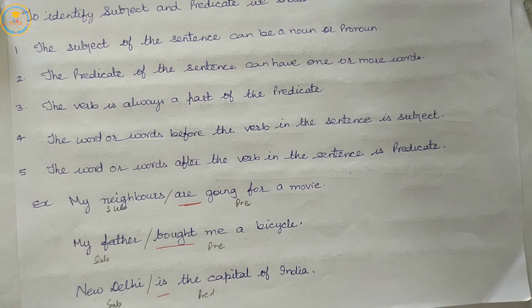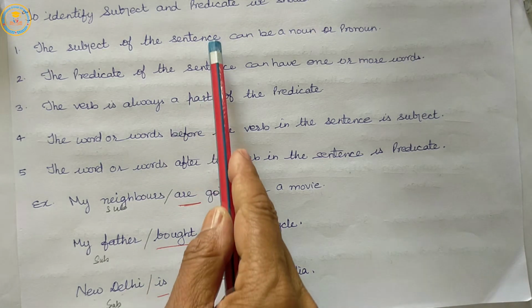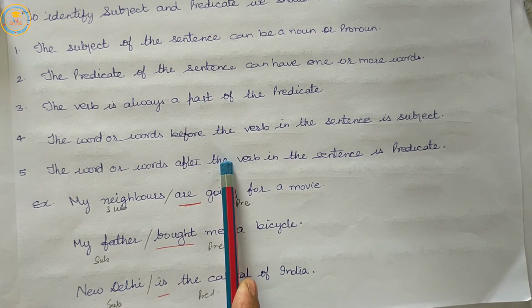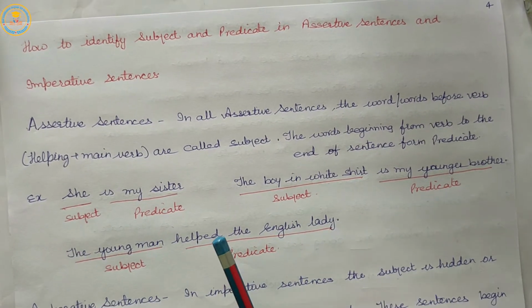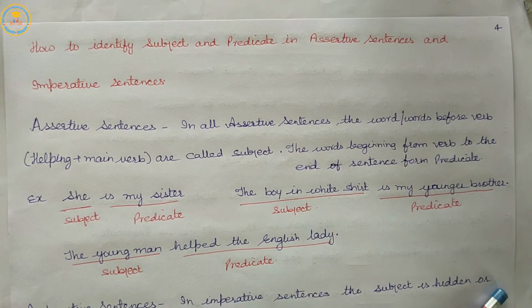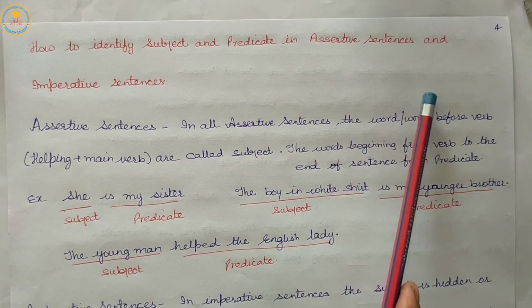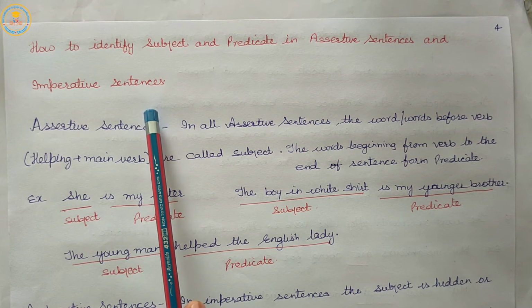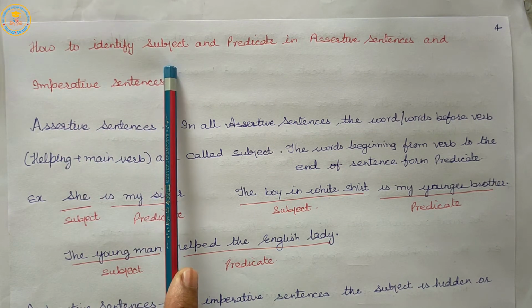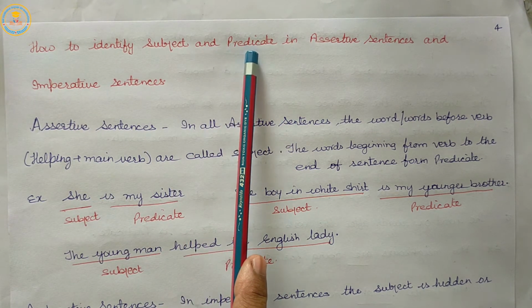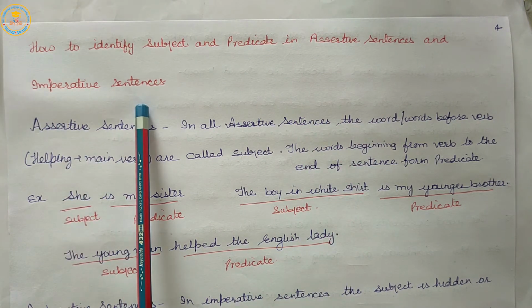So, to know about the subject and predicate in the sentence, we should follow these given rules to sort out the subject and predicate from the sentence. Next, how to identify subject and predicate in assertive sentences and imperative sentences.